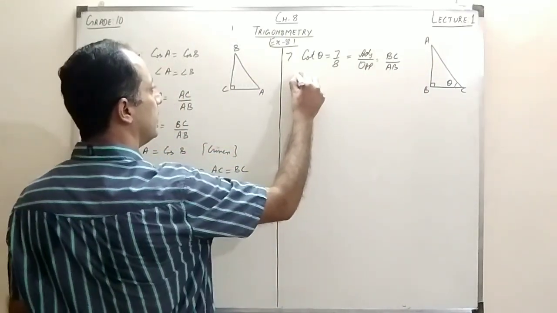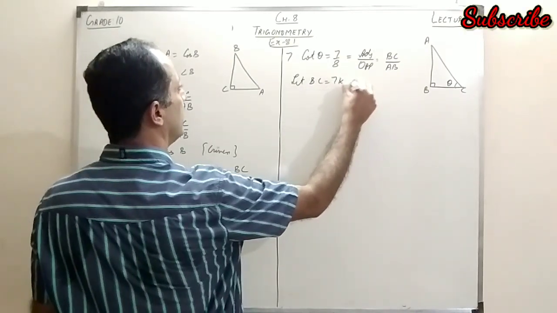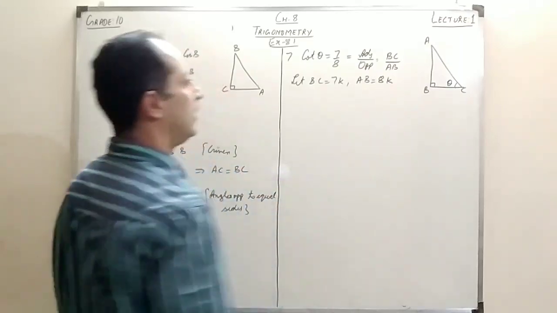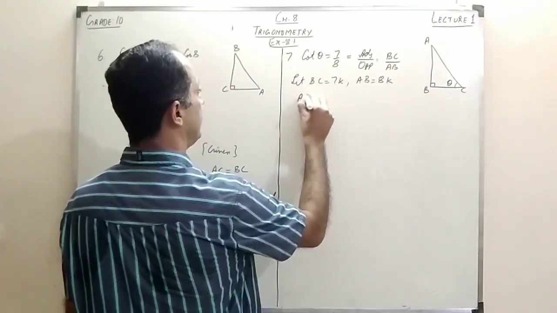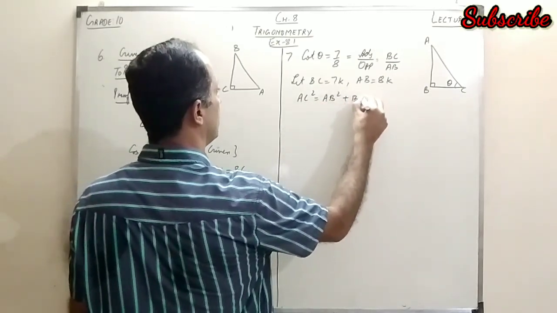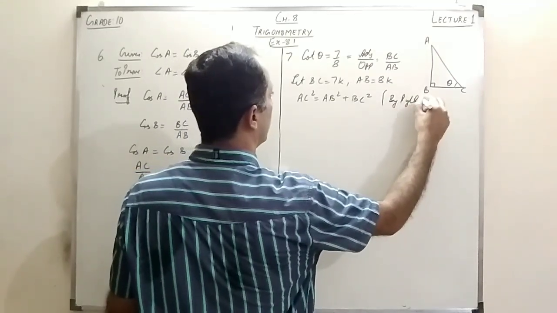So I write, let BC equal 7K and AB equal 8K. Now using the Pythagoras theorem again, I write AC square is equal to AB square plus BC square.